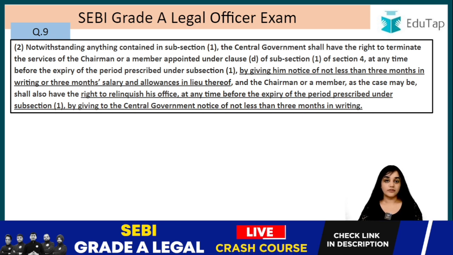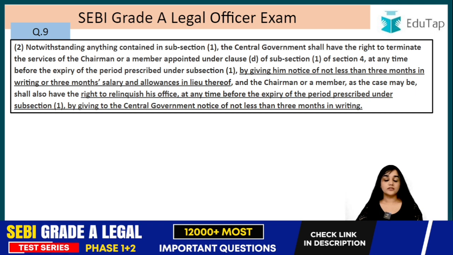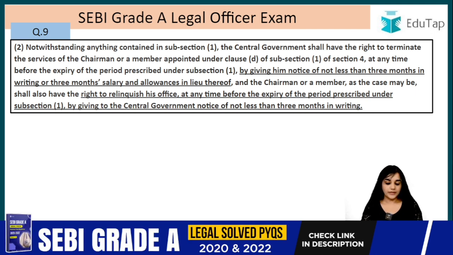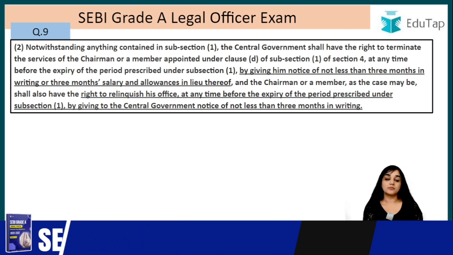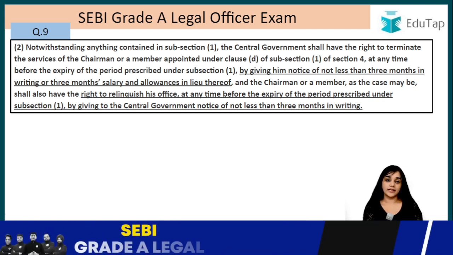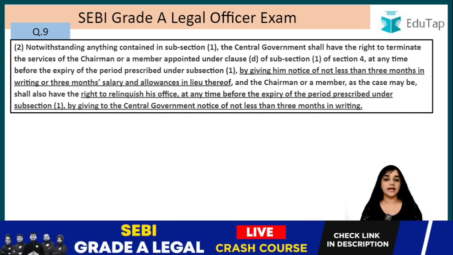So who has this power? This power vests with the central government. So the central government can terminate the service either of the 5 members or of the chairman, right? Before the expiry of the period prescribed under subsection 1, by giving him notice of not less than 3 months. He has to be given a notice and it cannot be less than 3 months, and it has to be in writing, or 3 months salary and allowance in lieu thereof.